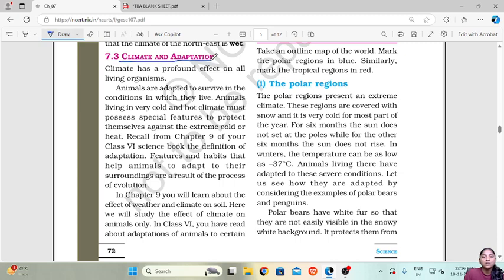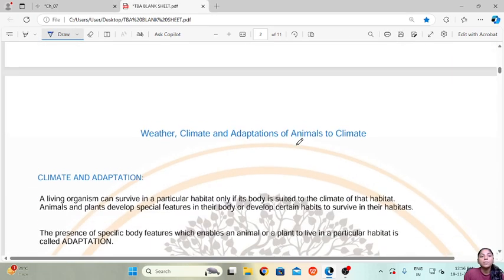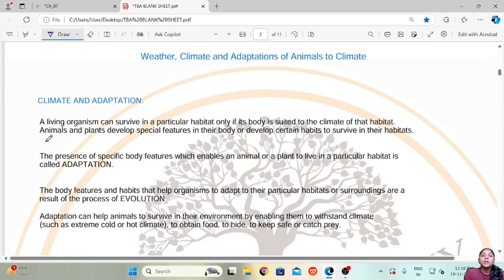and adaptations. Let us first see what we mean by adaptations. A living organism can survive in a particular habitat only if its body is well suited to the climate of that place or habitat. So animals and plants develop special features or special characters in their body, or they may develop special habits which help them survive better in their habitats. The presence of specific changes in the body which enable the plant or animal to live in a particular habitat are called adaptation.